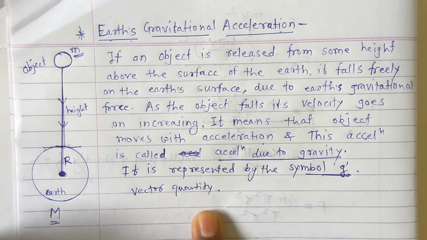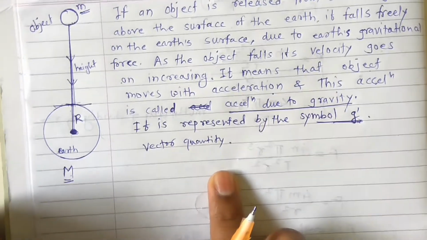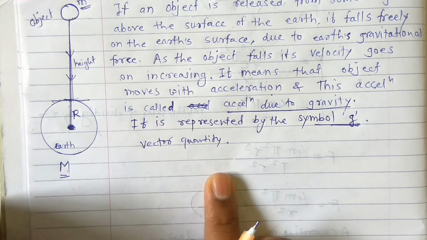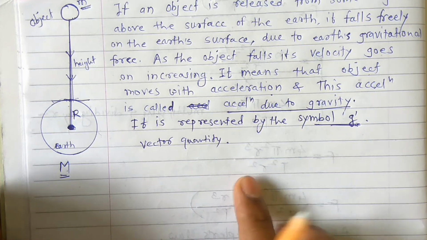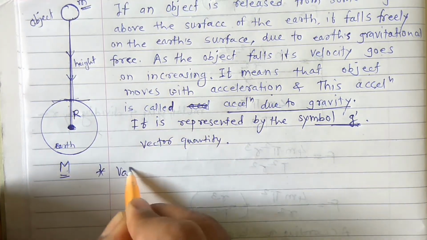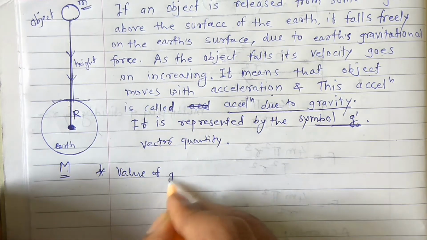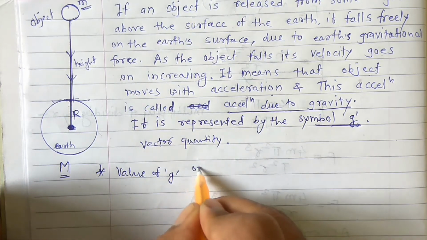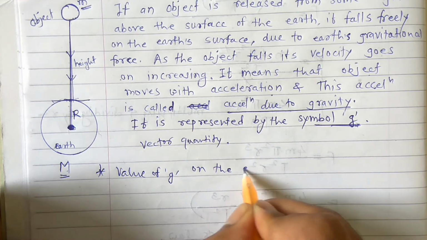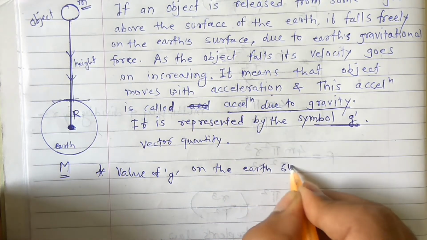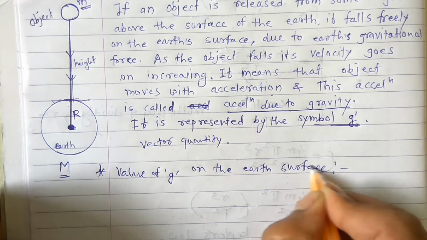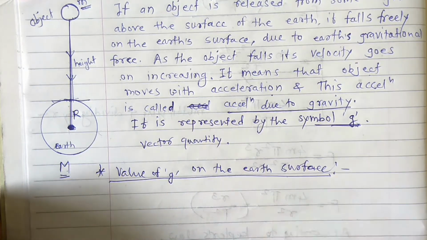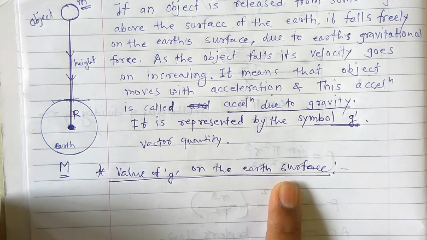Okay, then next is the value. So what is the value of this g on the surface of the Earth? So the value of g on the Earth surface. What is the value of this g on the Earth surface?